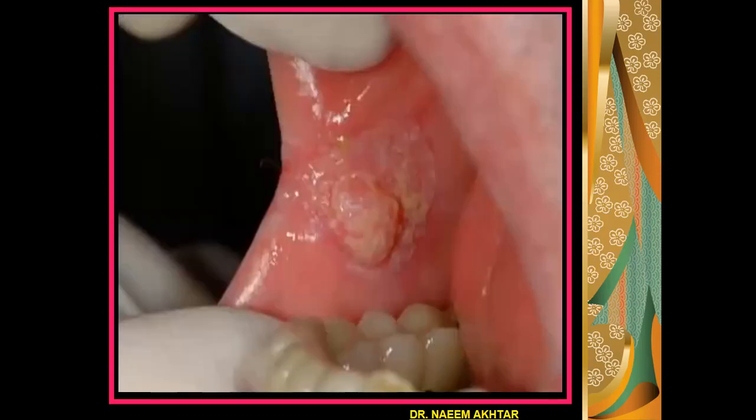Now this is a photograph showing an exophytic growth on the cheek mucosa, or the buccal mucosa.